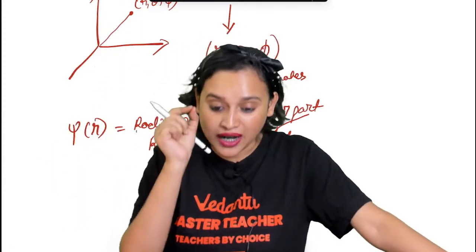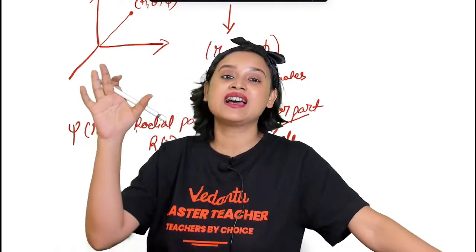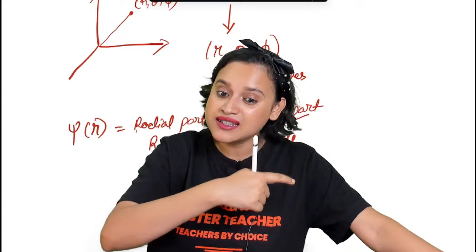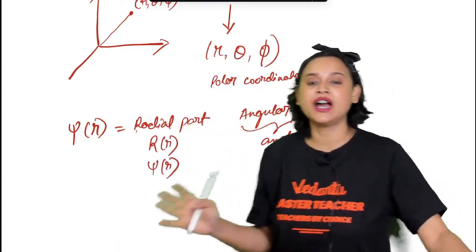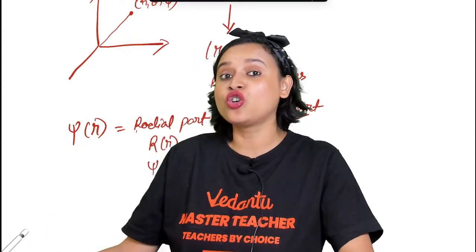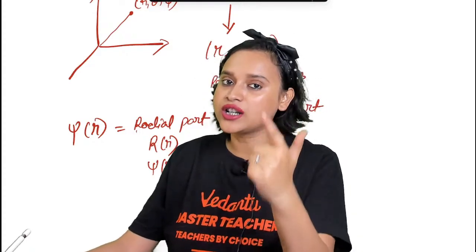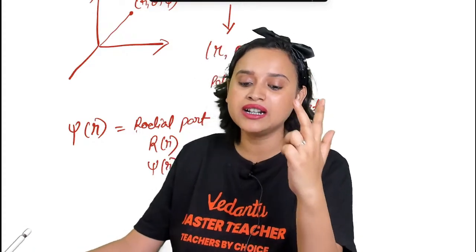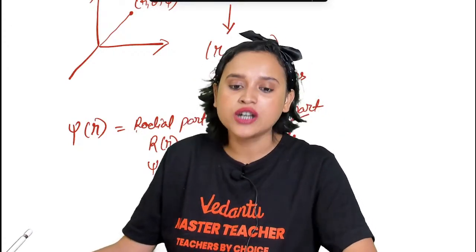And by the way, one thing that this particular equation could not tell us is, remember the quantum numbers? Yes, the spin quantum number could not be determined by Schrodinger wave equation. But it can tell you the principal quantum number, the azimuthal quantum number, and the magnetic quantum number, but it cannot tell you about the spin quantum number.